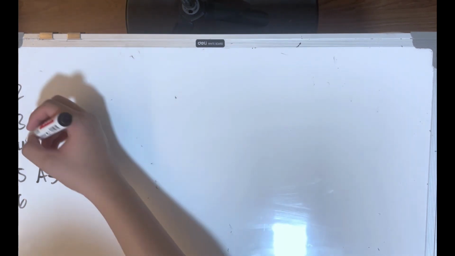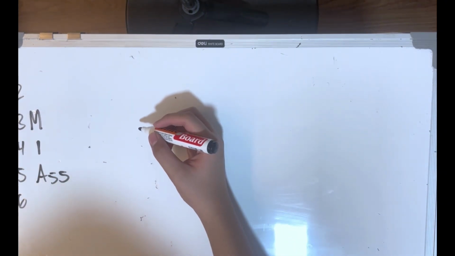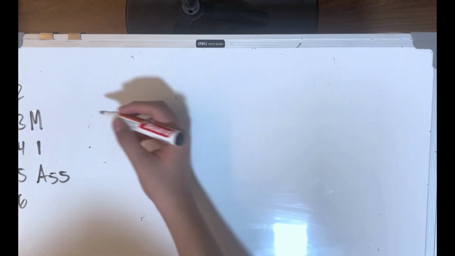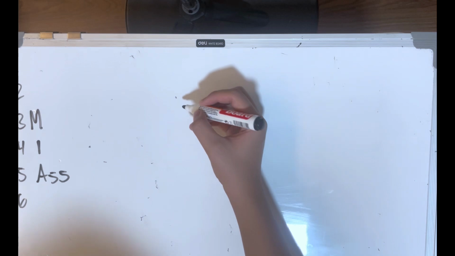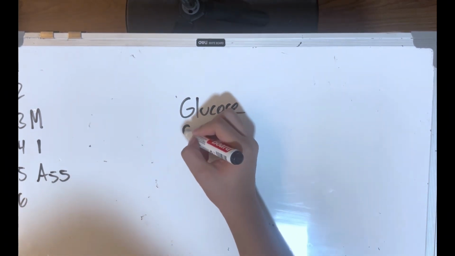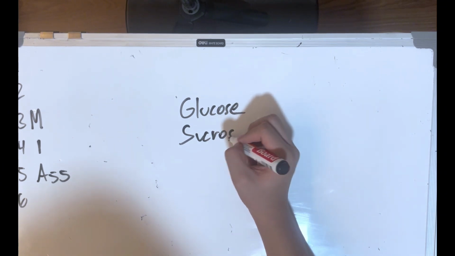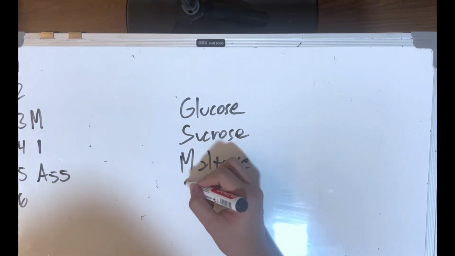Okay, so we're gonna put that in 3. So number 1, we have to talk about chemical compounds within the body, because we have glucose, sucrose, maltose, and galactose.